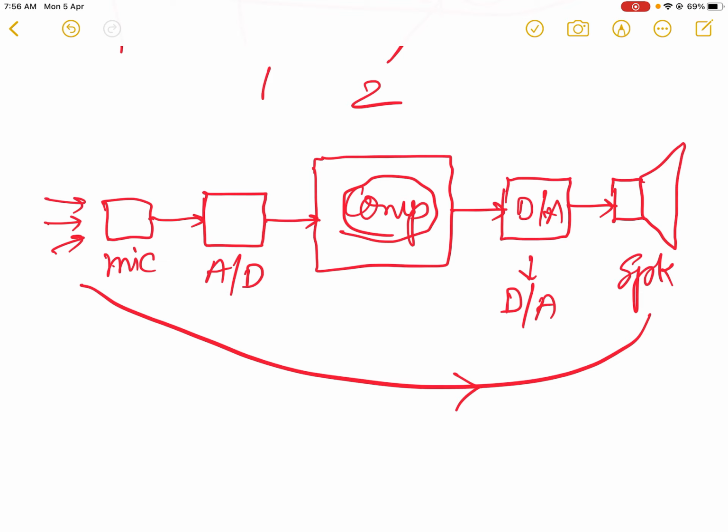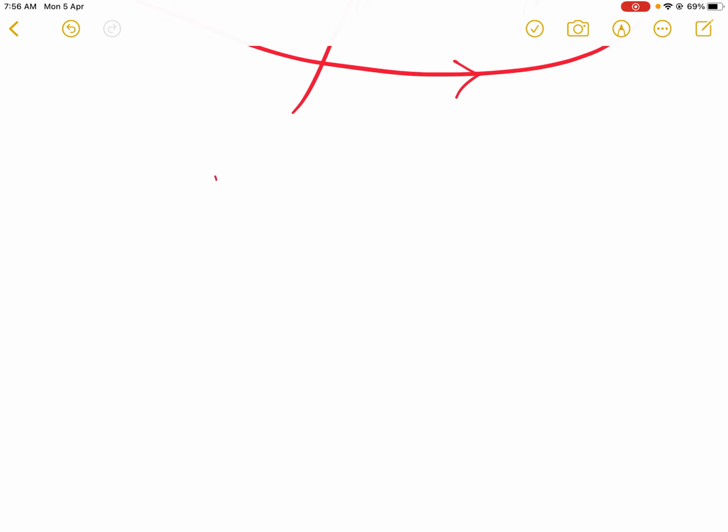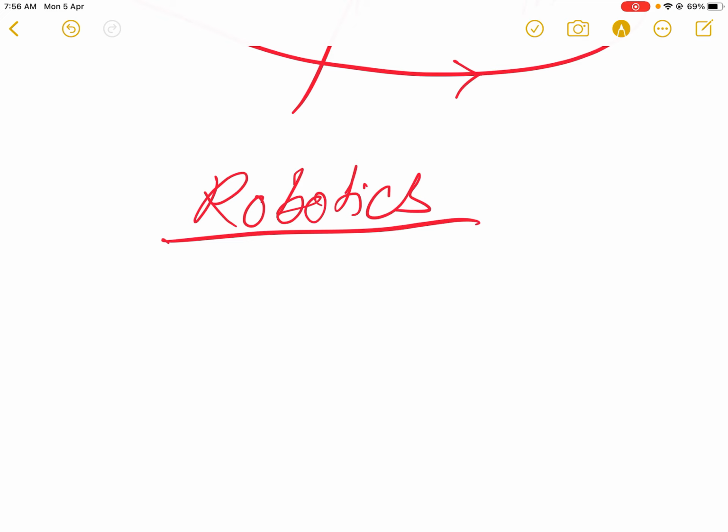So in that way, whenever we are dealing with some digital system like computer or microcontrollers, in that case we always require analog to digital and digital to analog conversion. This analog and digital conversion is very useful and the basic need particularly in robotics. In robotics, we use different types of sensors like ultrasonic sensors, then servo motor controllers.